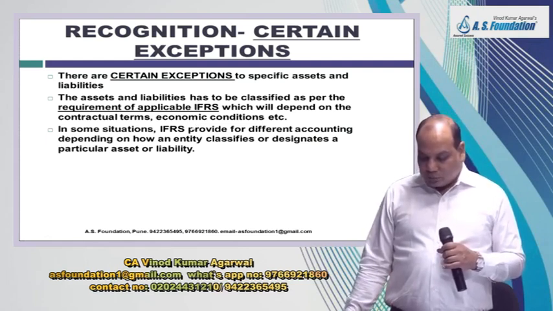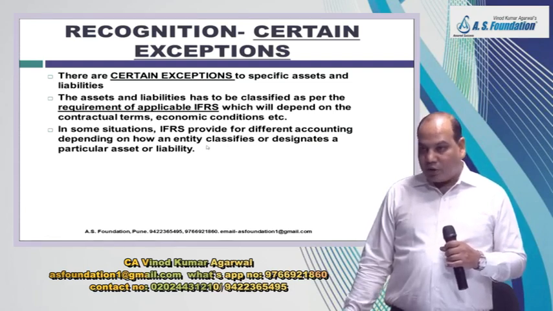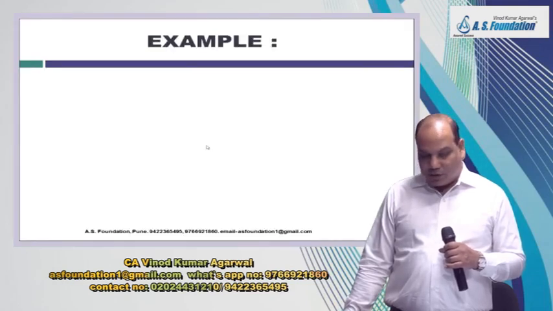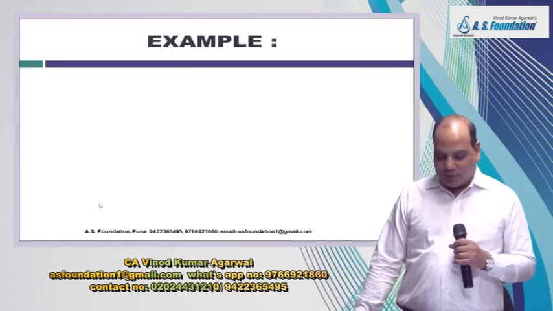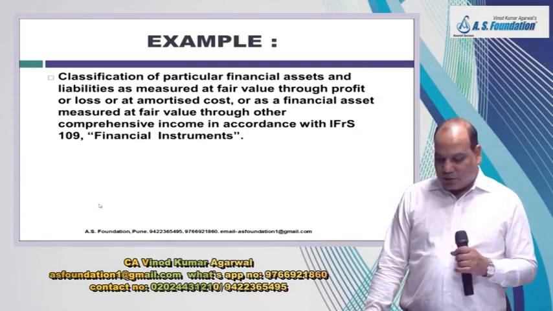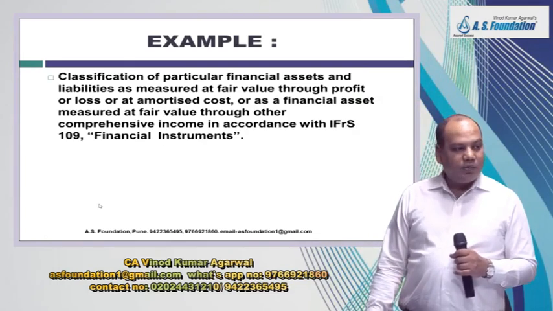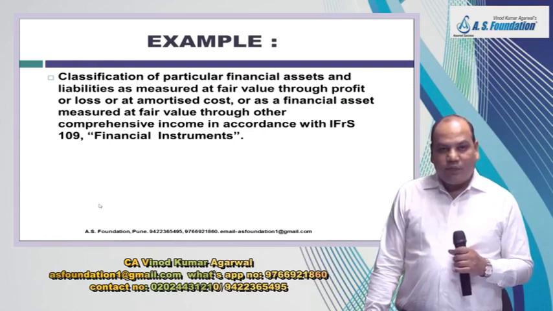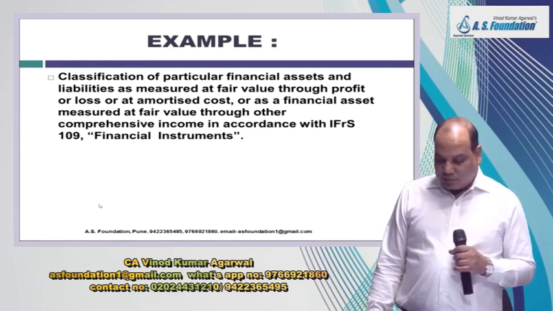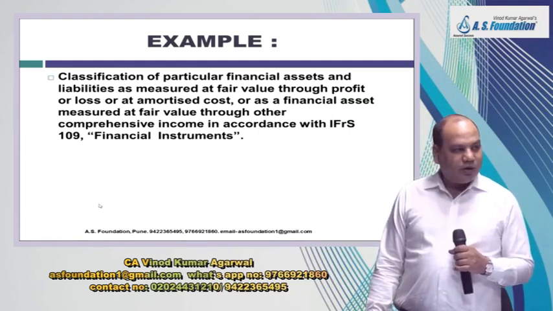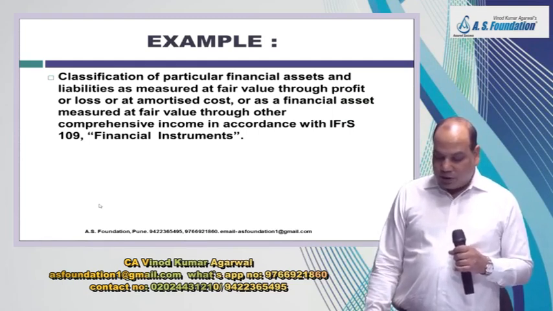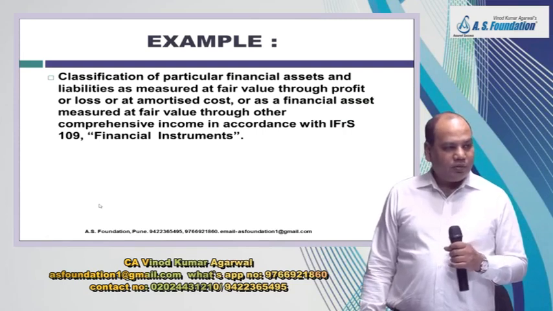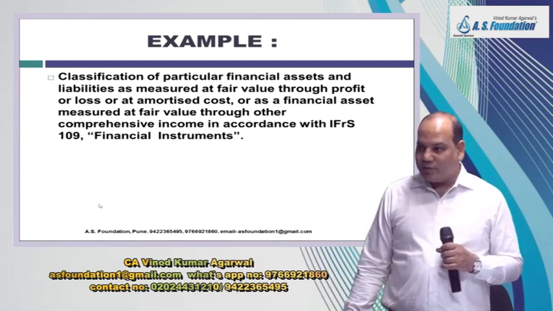Allowed. In some situations, IFRS provides for different accounting depending upon how an entity classifies or designates a particular asset or liability. See this example, just now I have explained. Classification can be changed by the acquirer. Example, a financial asset which is measured at FVTPL or amortized cost by the acquiree can be measured at FVT OCI by the acquirer. Okay.